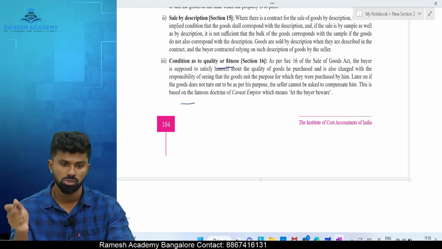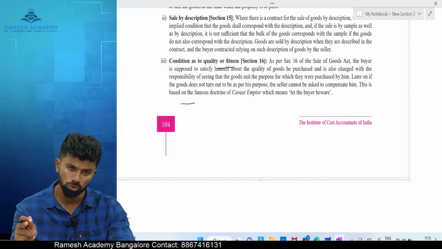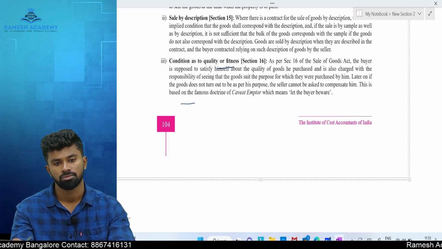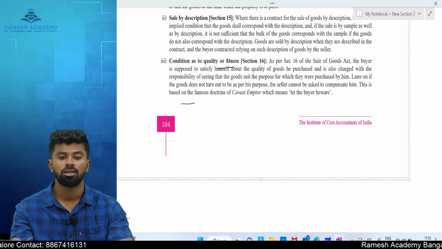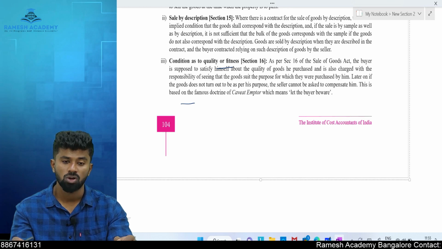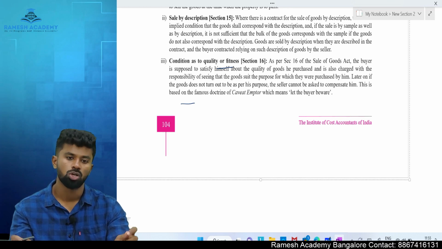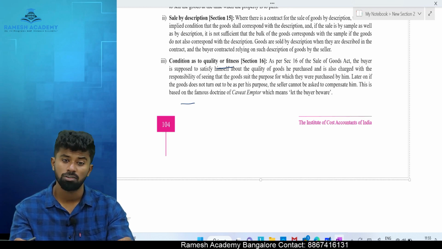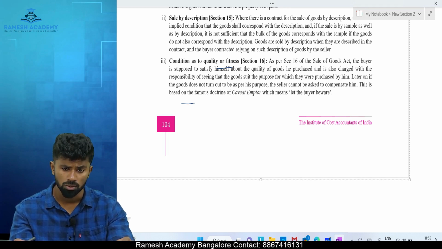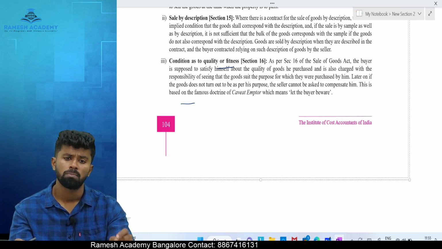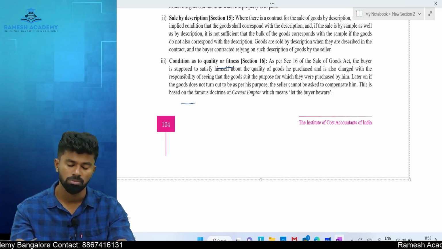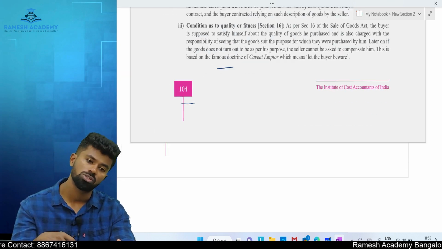Now it becomes the duty of the seller to supply the goods suitable for whose purpose? Buyer purpose. If the seller supplied goods which are not suitable for buyer purpose, in that scenario, who would be responsible? Seller will be held responsible to compensate the buyer. Means buyer can cancel it and he can sue the seller for compensation.